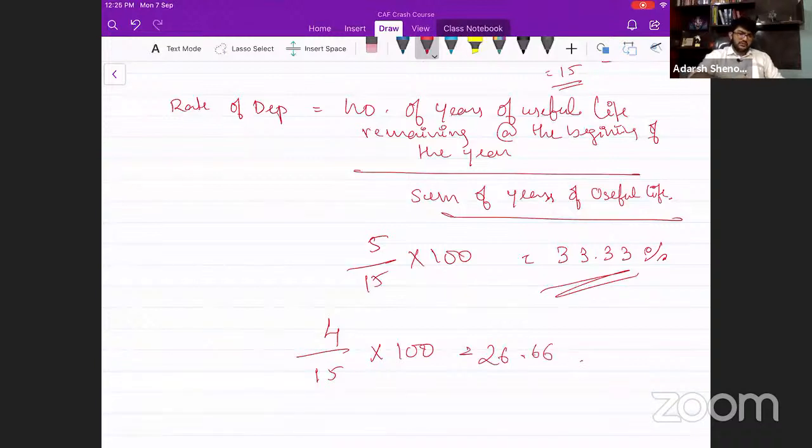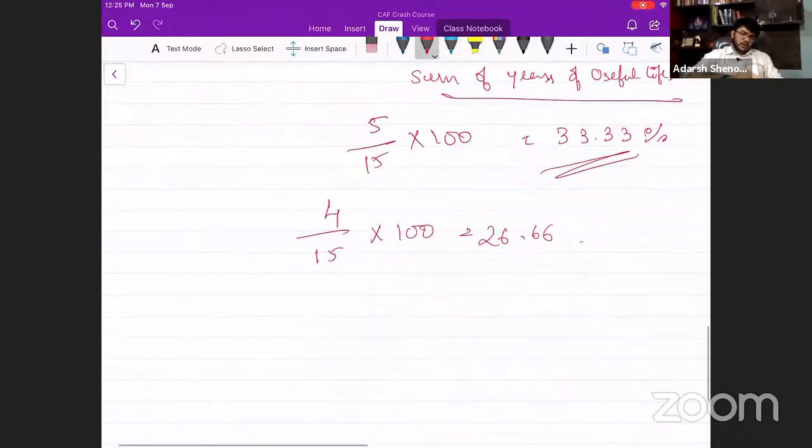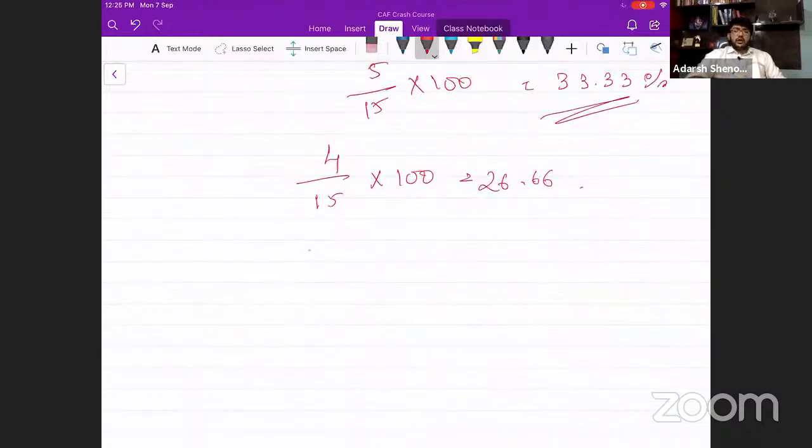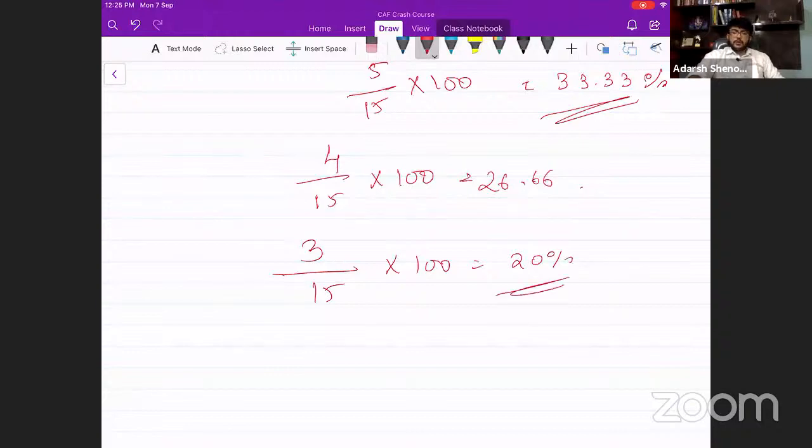26.66% or 67%, whatever. Third year. What is it for the third year? At the beginning of the third year, how many years of useful life is left? 3 divided by, what is the sum of years? 15. It is going to be the same into 100. Percentage is going to be 20.